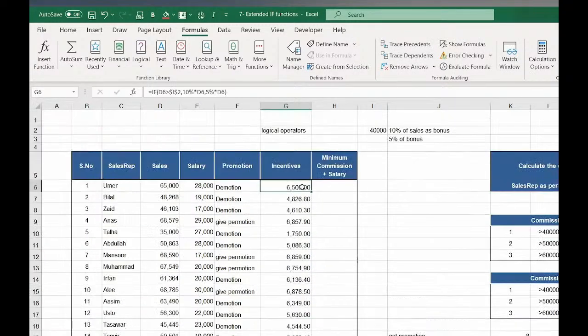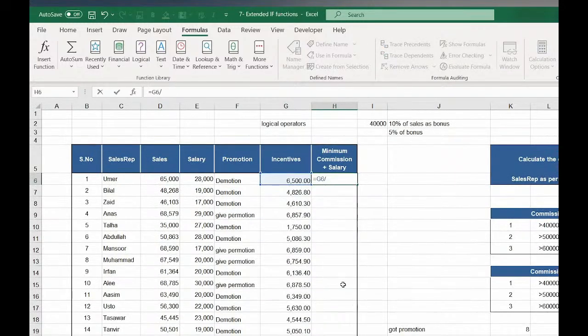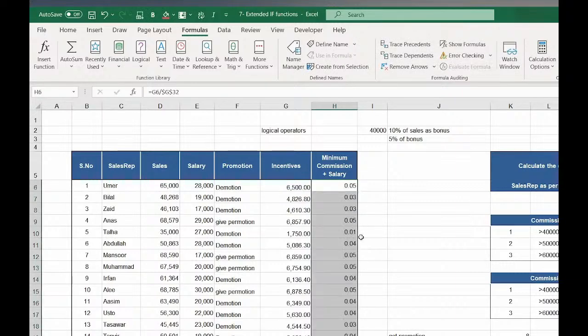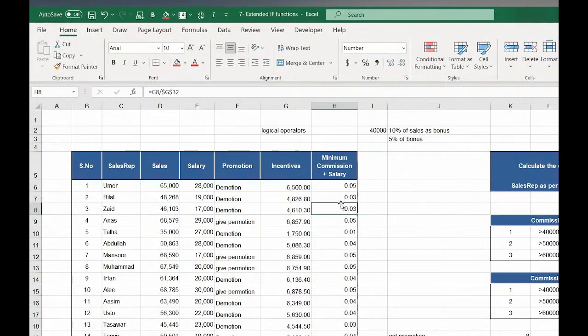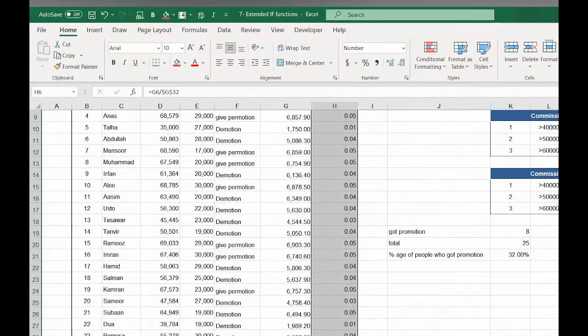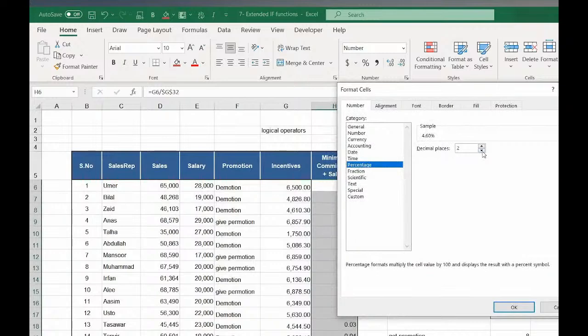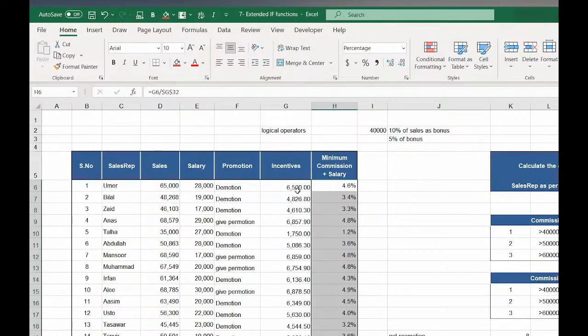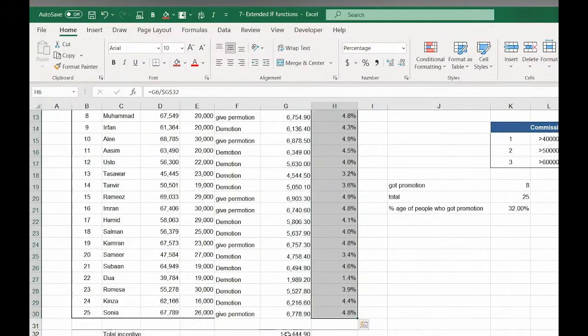Now I want to get the incentives for each sales rep. Simply divide this value by total, lock it, because I don't want my total to move down. I get my answer. The answer is in points. Don't worry, I just get my desired answer. Then select the data, control 1, go to the percentage with, let's say, 1 decimal. This is the percentage value of the commissions compared to the total.